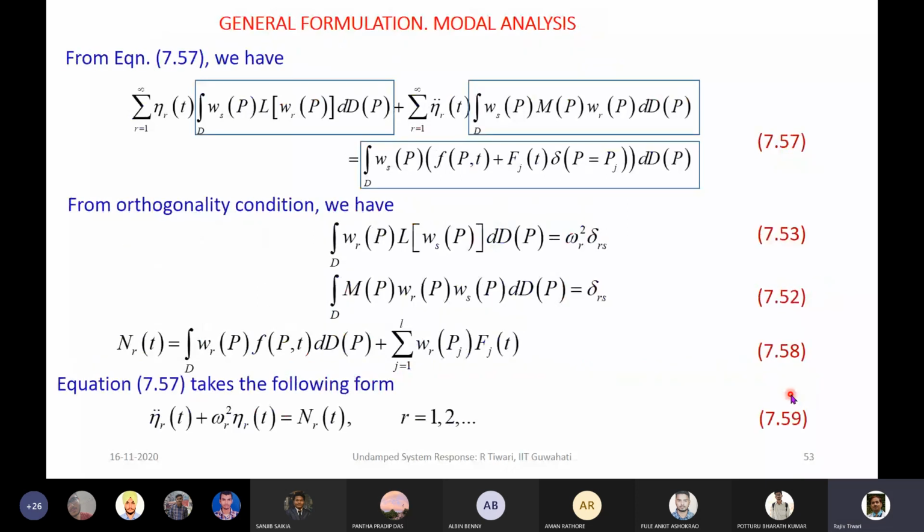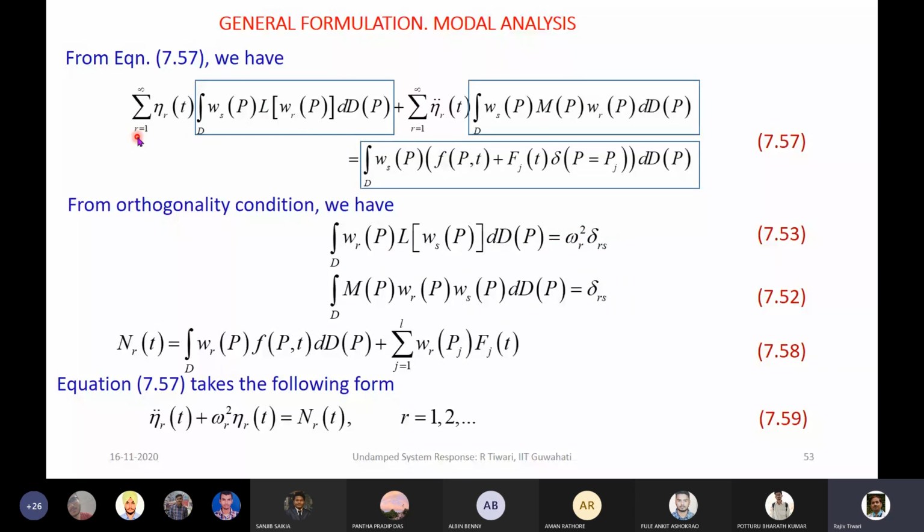This is the same equation as the previous one. I have put in boxes where we will apply the orthogonality condition. This is for the L operator, and this is for the M operator. For the L operator, we get the square of the natural frequency if r is equal to s, and for the M operator we get 1.